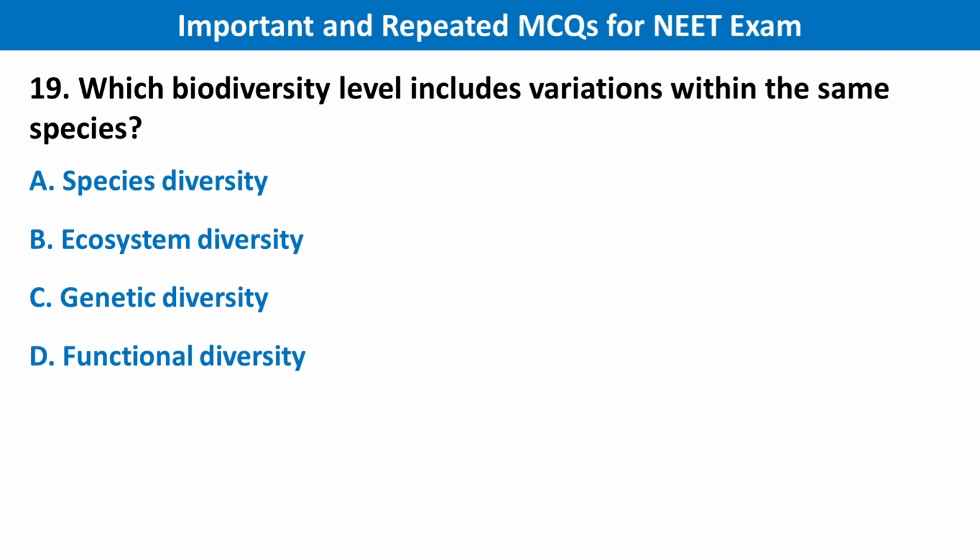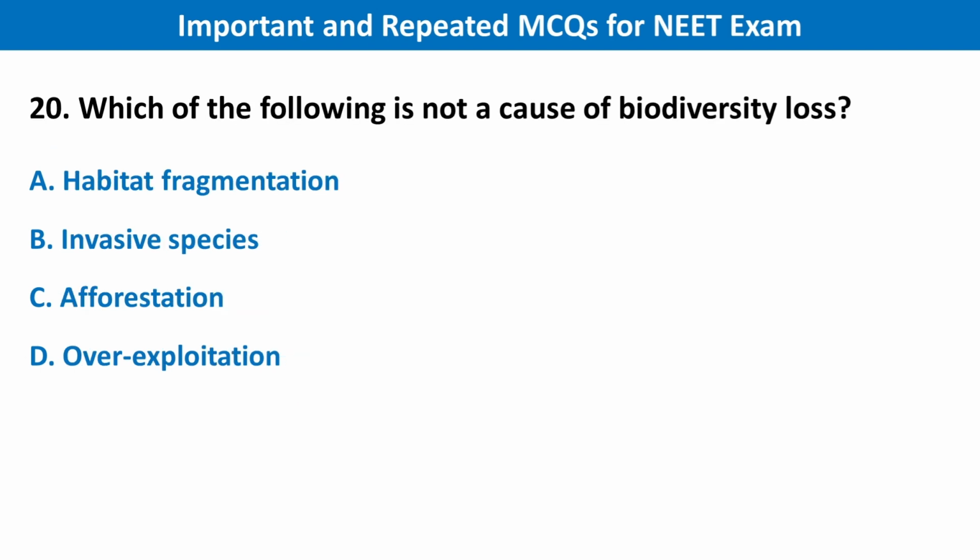Next question is which biodiversity level includes variations within the same species? Your right answer is option C, genetic diversity. Next question, which of the following is not a cause of biodiversity loss? Your right answer is option C, afforestation.